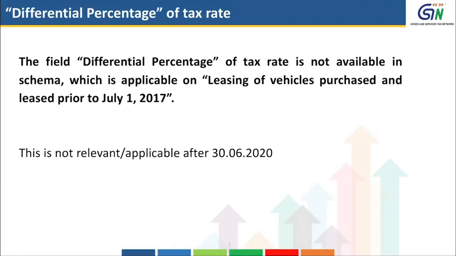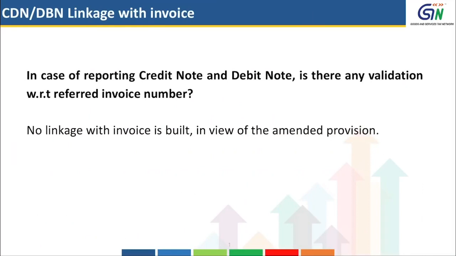The field differential percentage of tax rate is not available in the schema, which was applicable on leasing of vehicles purchased and leased prior to July 1st, 2017. This notification has lapsed after the expiry of 3 years, so this is not relevant or applicable after 30th June 2020. In case of reporting credit note and debit note, is there any validation with respect to referred invoice number? As the law has already been amended on this count, no linkage with invoice is built while reporting credit notes or debit notes.